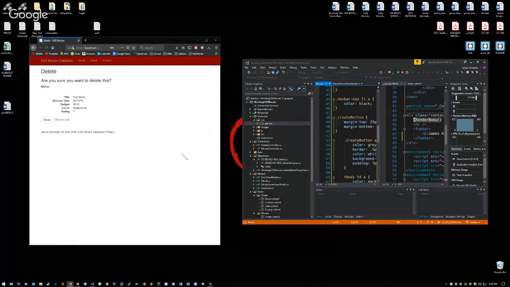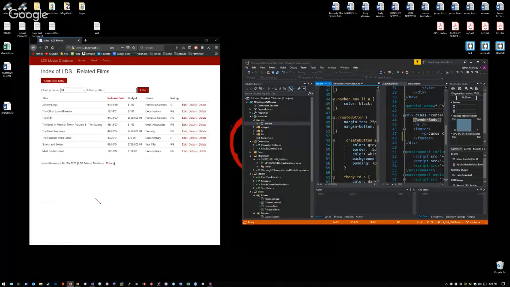Now let's test deleting it. We no longer have test movie. The delete functionality works. I have also set up this program so that when I run it, it automatically comes to this page instead of going to the default ASP.NET page. This was just for my sanity.